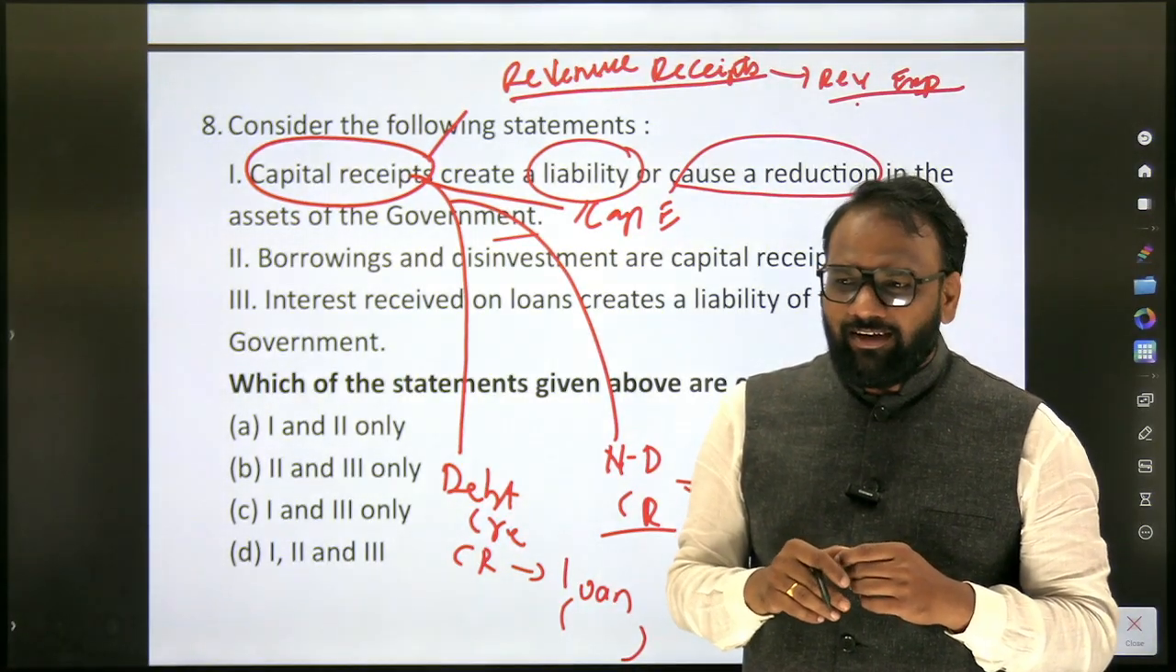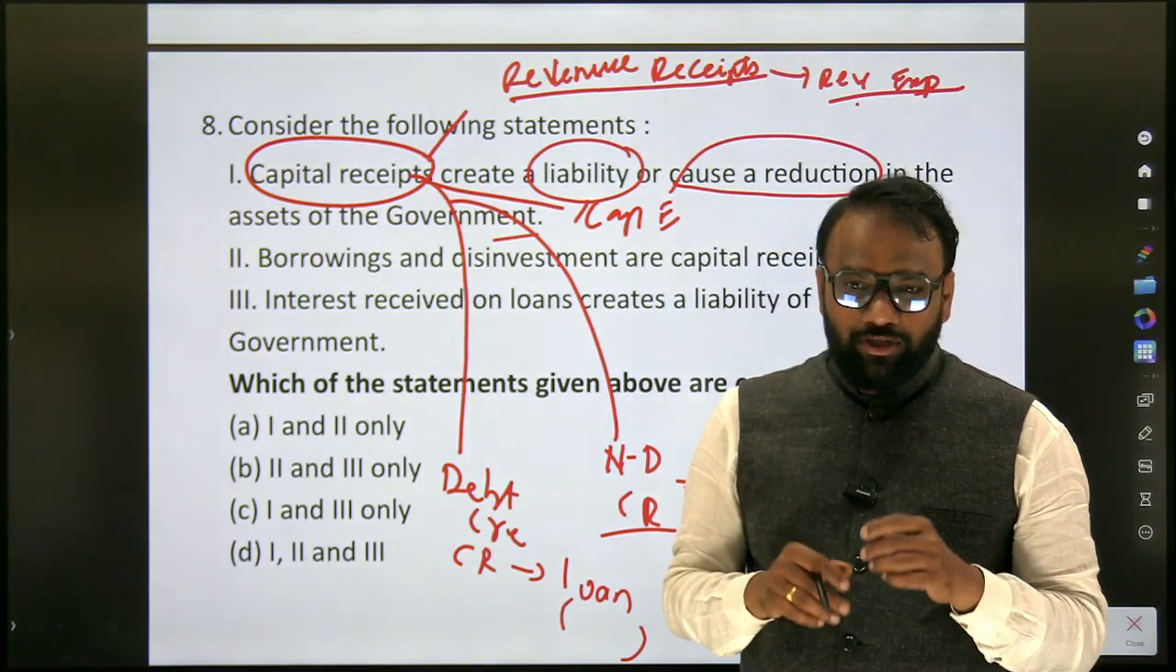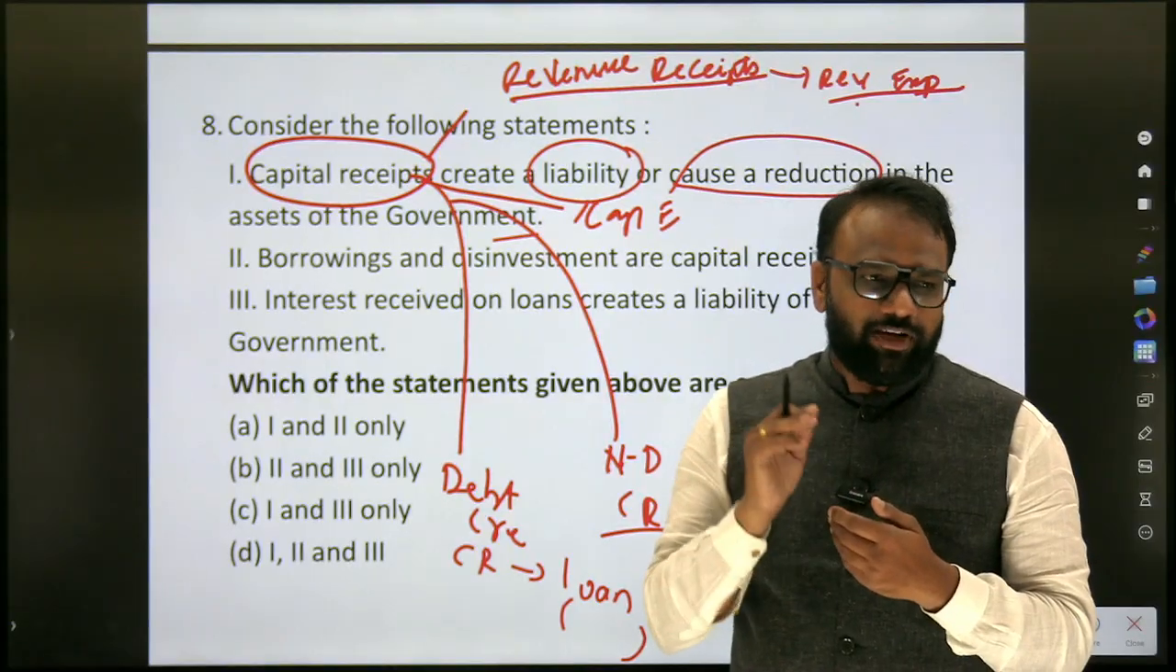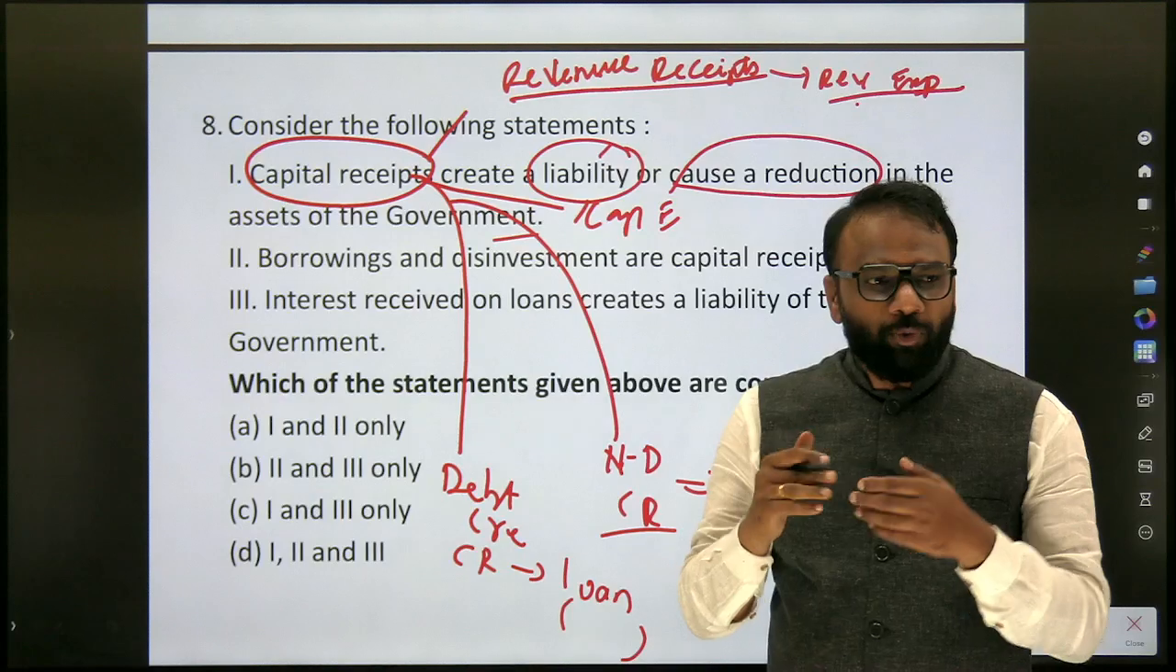First one, the first page is correct. Reduction in the asset. See here, all these things you have discussed in the previous year also, but the understanding level, how we have understood, that is very important. So capital receipts create a liability. Liability means something you have to pay back.